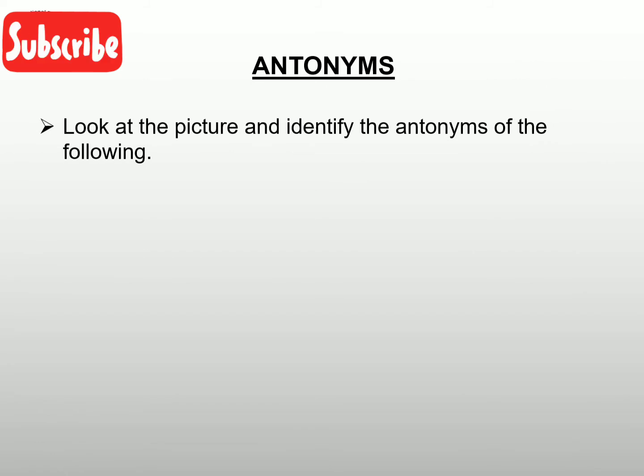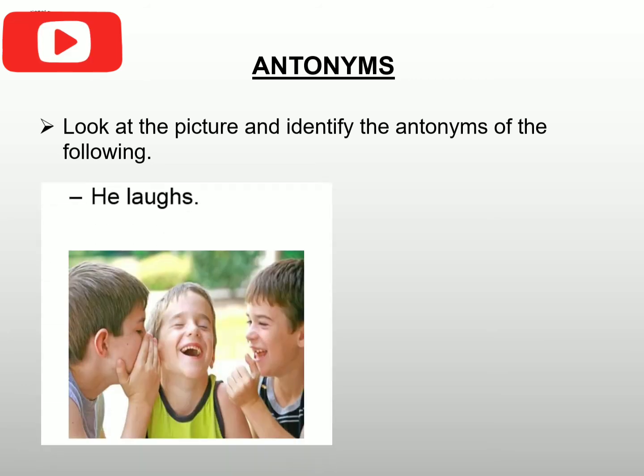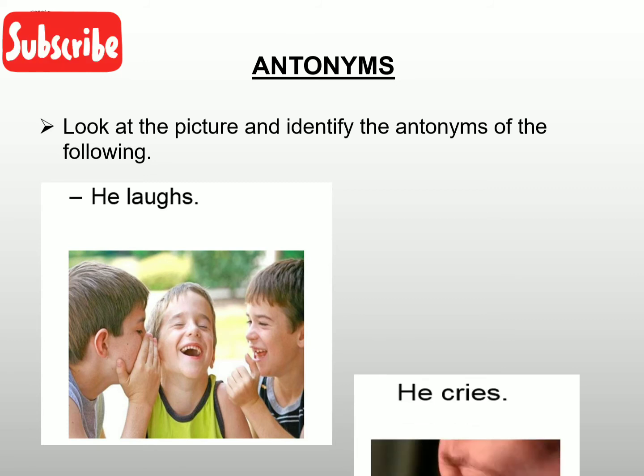Now another picture will appear on the screen and you have to identify the antonyms of the word that will appear. Now what is in the picture? The kids are laughing, so the word is laugh. What could be the antonym or opposite of laughing? This is very easy, pupils. I'm sure that everyone knows that if someone is not laughing, so what could be the opposite?